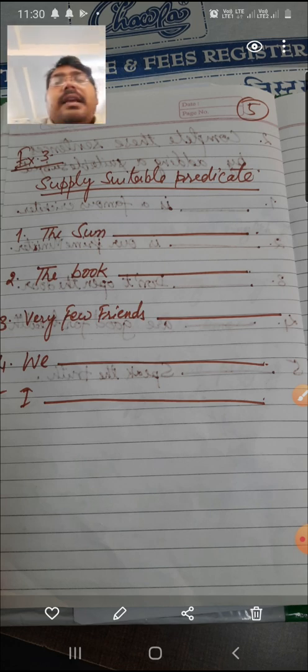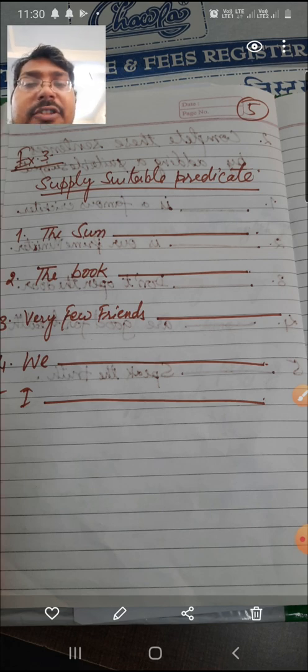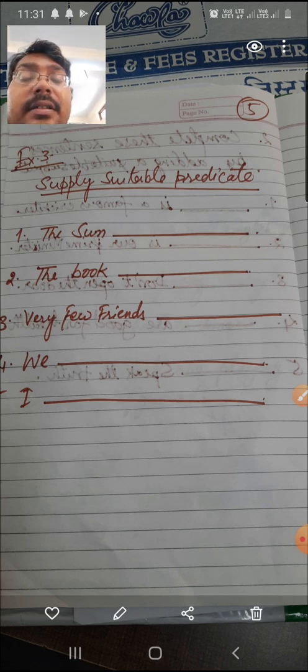So in this way you can make your own sentences by supplying a suitable predicate. Like in the next sentence you see very few friends. Very few friends help in needy time. And very few friends help in hard times. Very few friends are true friends. In this way you may complete this by supplying a suitable predicate.